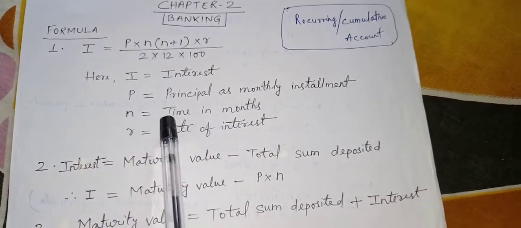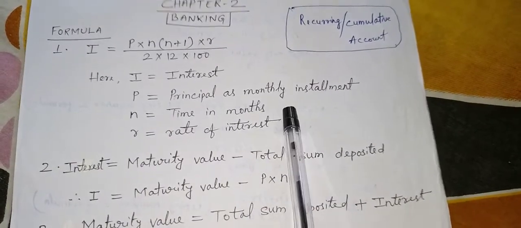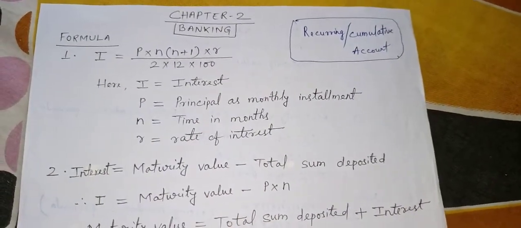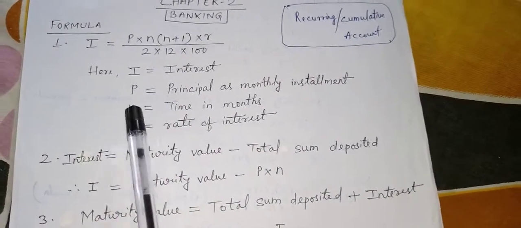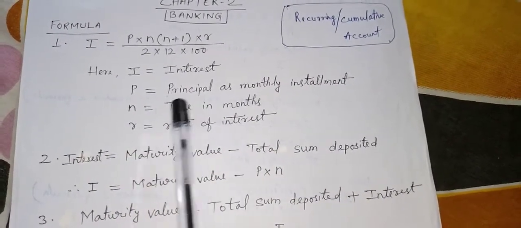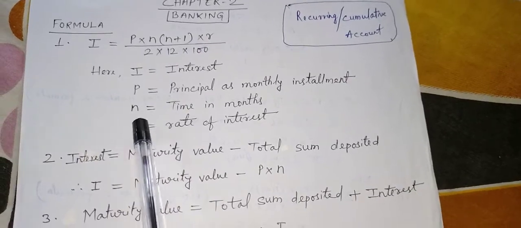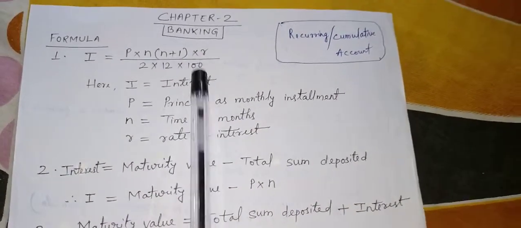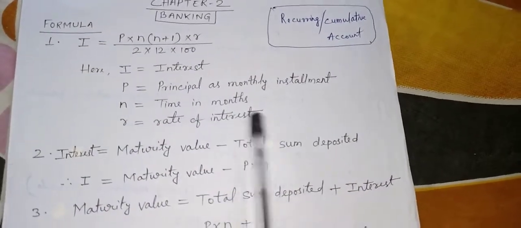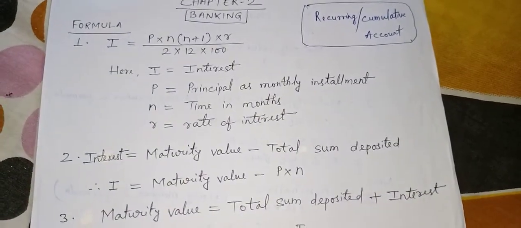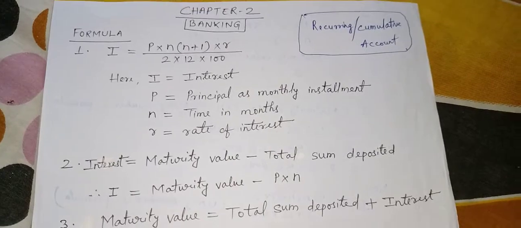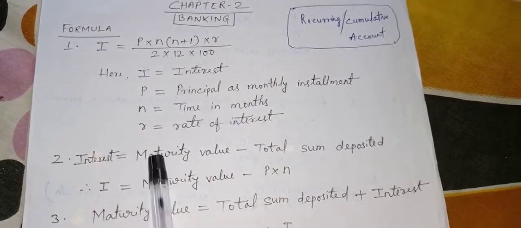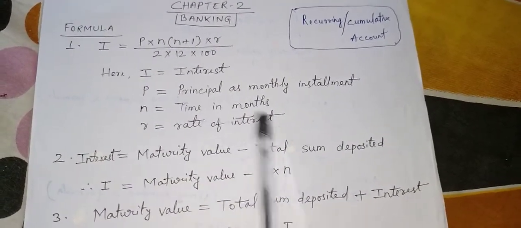Here n is the time in months, not in years. If it is 1 year, I have to write 12 months. If it is 2 years, then we write 24 months in this formula. R is the rate of interest, the rate the bank pays for your money, with which your money increases. Rate is written as a percentage.